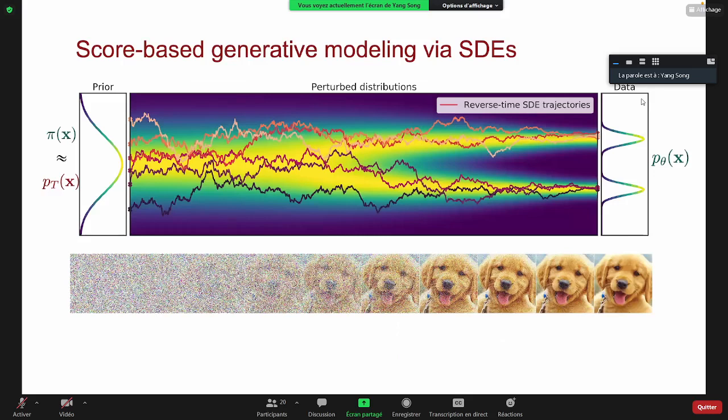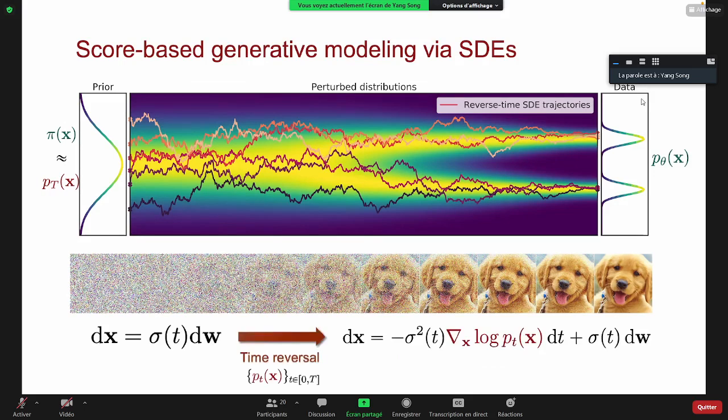And by following the reverse direction of the stochastic process, we can start from any noise to get a noise-free data sample. This procedure requires a stochastic differential equation to describe the reverse stochastic process. And luckily, for any SDE, there exists a reverse time SDE. So for the SDE given on the left side, the reverse SDE is given on the right side. And the reverse SDE basically gives the same stochastic process of the solution, but with a reverse time direction.